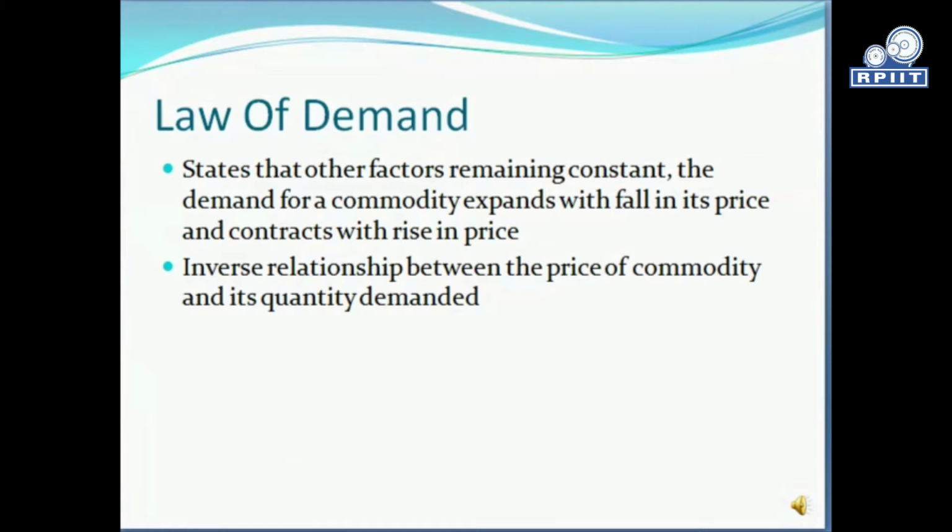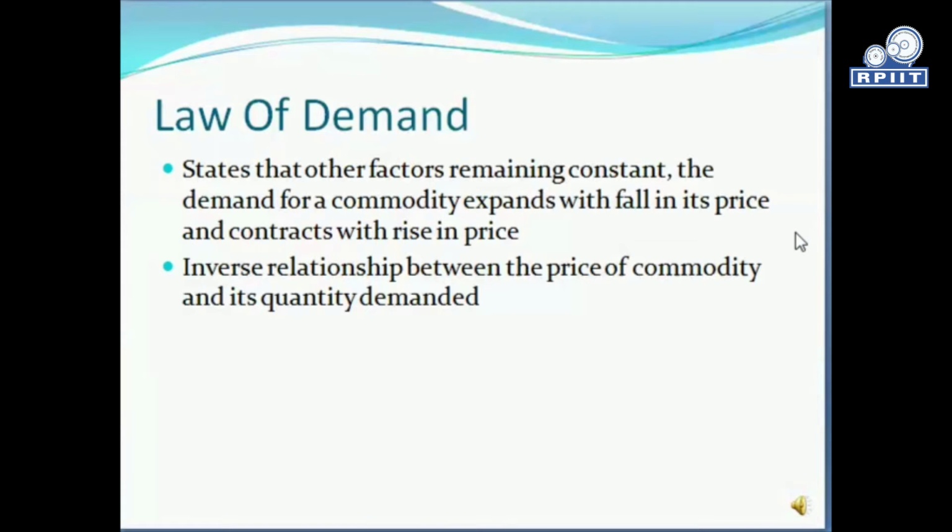In other words, we can say that there is an inverse relationship between the price of a commodity and its quantity demanded. The term other things or other factors remain constant means that the income of the consumer, his tastes and preferences, and the price of other related goods remain constant.